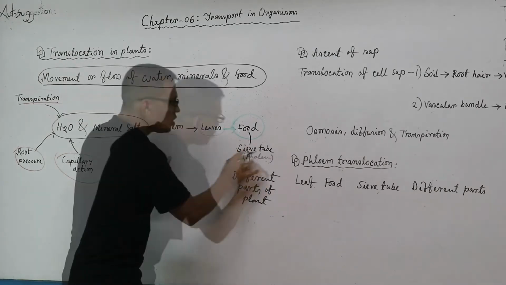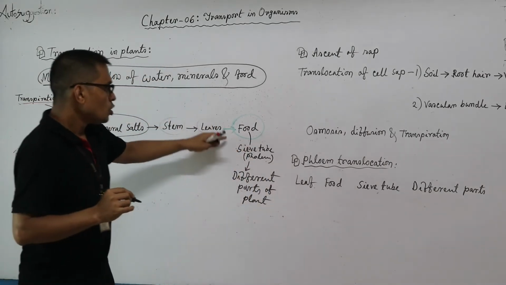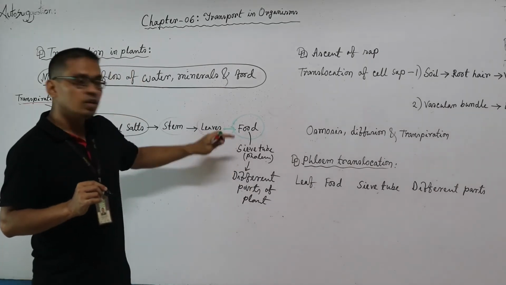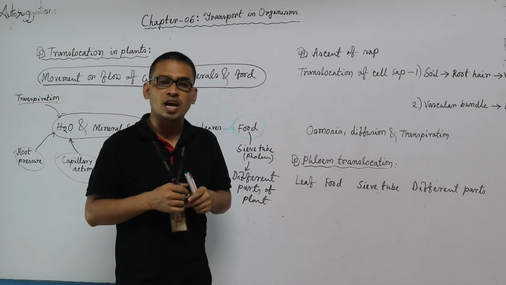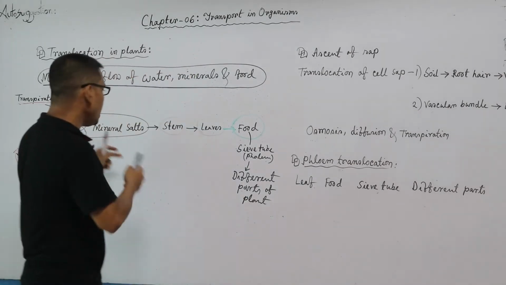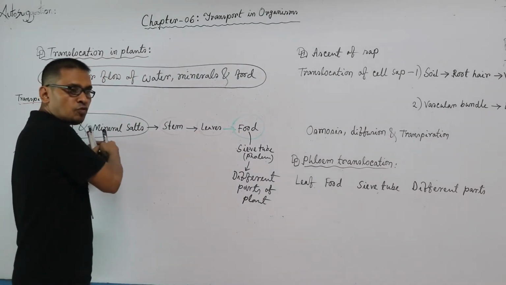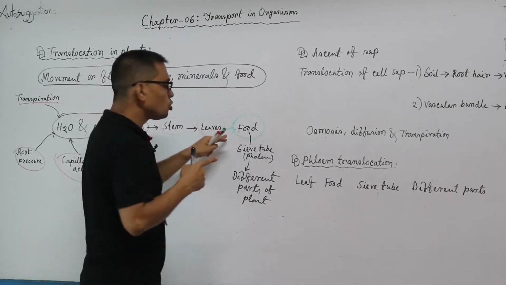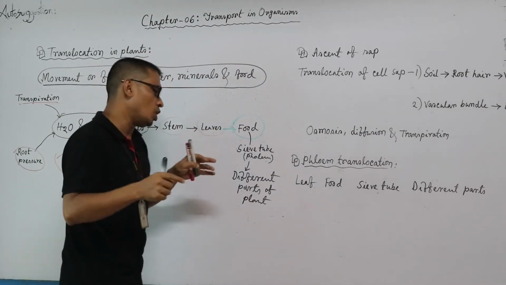Sieve tube, phloem tissue, sieve tube. Through the sieve tube, this prepared food reaches the different parts of the plant body. So xylem transports water to the leaf, and phloem transports food to the different parts of the body.